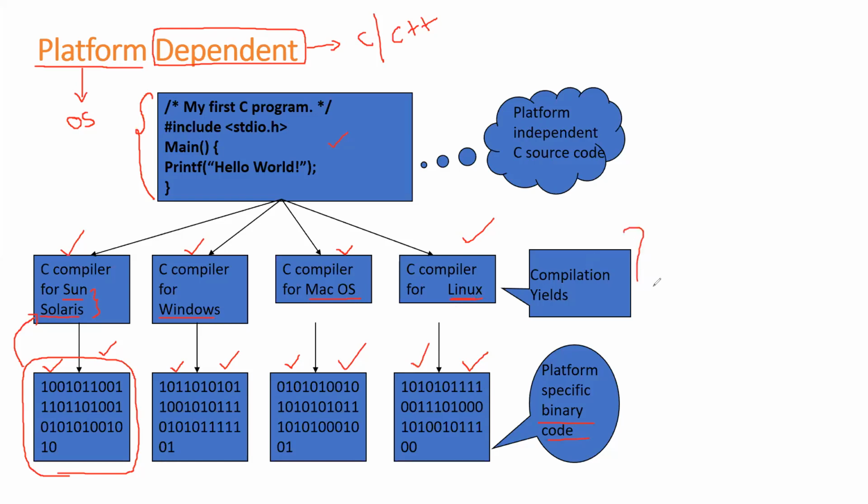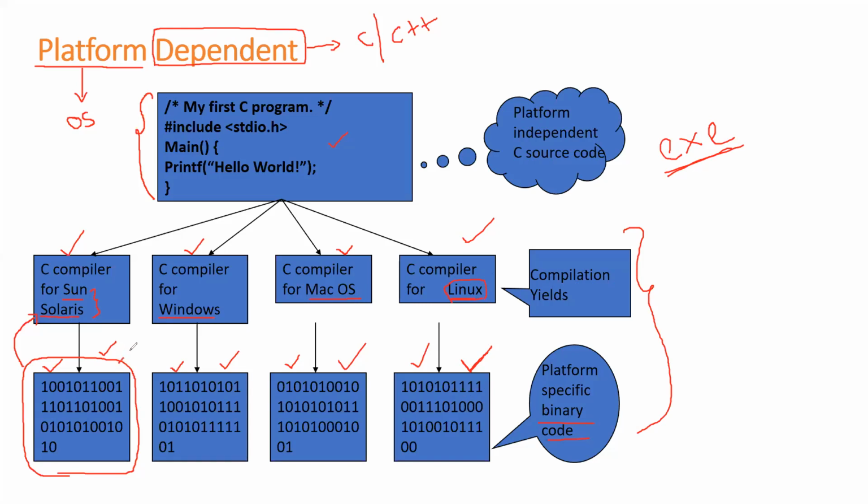So by this, what we can come to know is that based on the platform, in other words, based on the operating system, the corresponding exe file has been generated. We call this exe file an executable file. So based on the platform, the corresponding executable file has been created. So what does it mean? That's step one you should understand. Based on the platform, I'm going to generate the corresponding exe file.